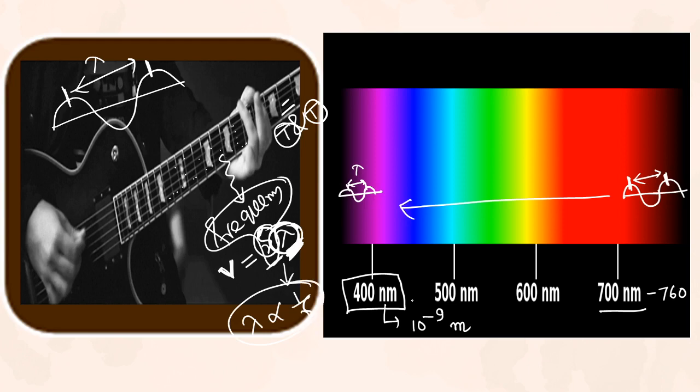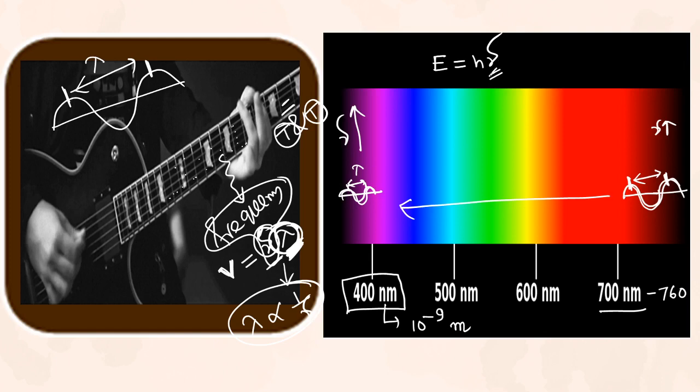So wavelength is minimum for violet, then frequency is maximum for violet, and wavelength is maximum for red, so frequency will be minimum for red. Yes or no? Now you have learned that energy of a radiation is h nu. Whose nu is more? For violet.